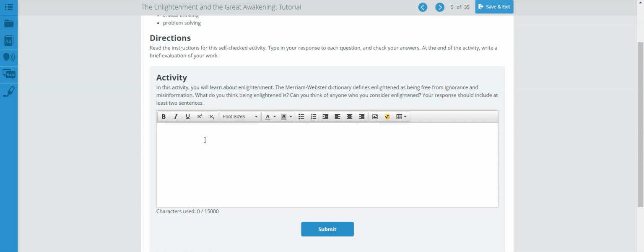And look at the definition. That's why, anywhere basically on the internet, look at the definition, give us the definition, and then answer the questions. What do you think we mean by being enlightened? Can you think of anyone who you consider enlightened? Maybe your teacher, maybe your dad, maybe your mom, maybe your best friend, whoever you think. Just write it down and provide an explanation as to why.